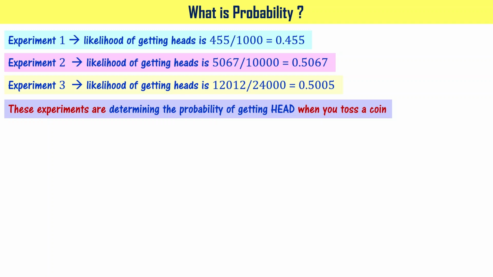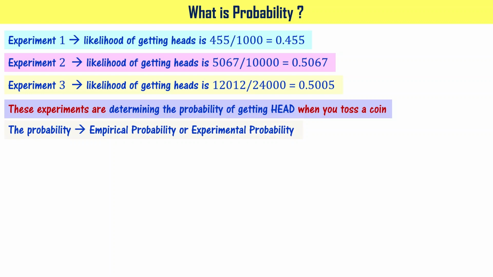Let's understand that as we go. But for time being, you can say that whatever probability we have gotten, be it 0.455 or 0.5067 or 0.5005, that probability is called empirical probability or experimental probability, because this number you have obtained by conducting experiment, right? That is why it is called experimental probability or empirical probability.